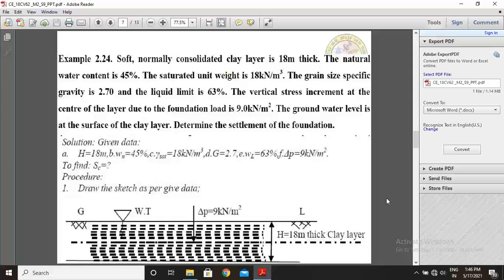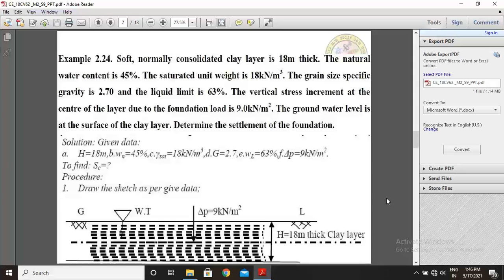The vertical stress increment at the center of the layer due to the foundation load is 9 kilonewton per meter square. The groundwater level is at the surface of the clay layer. Determine the settlement of the foundations. Okay, so this is the practical problem.